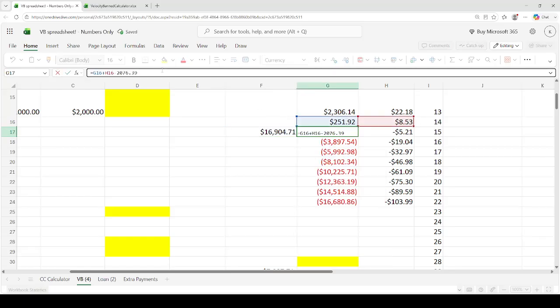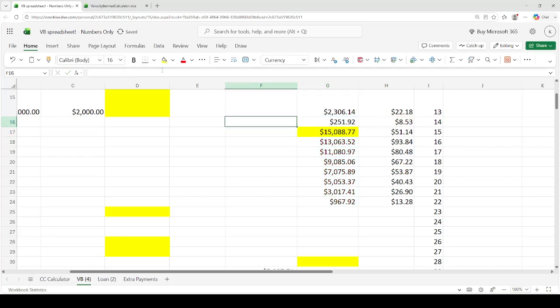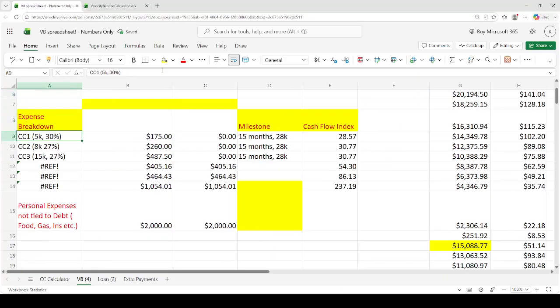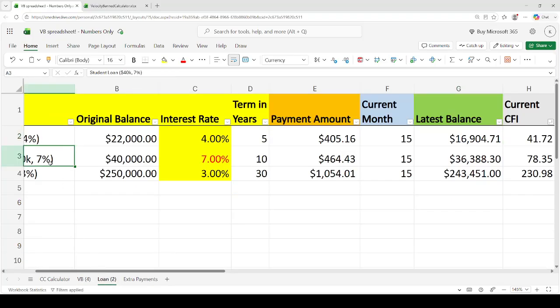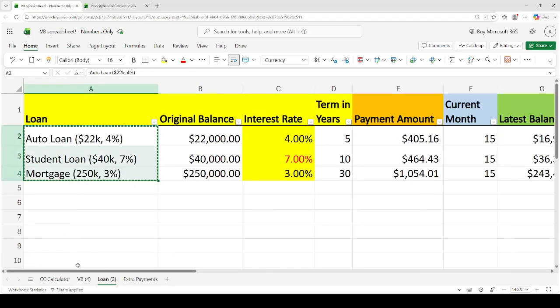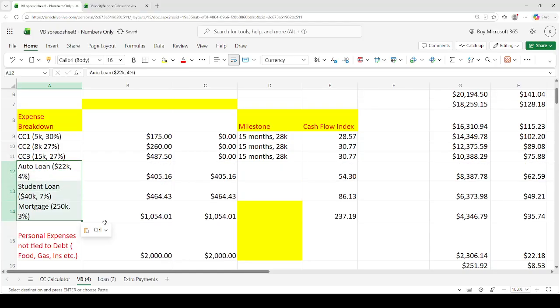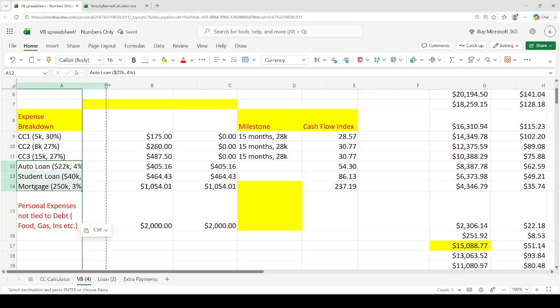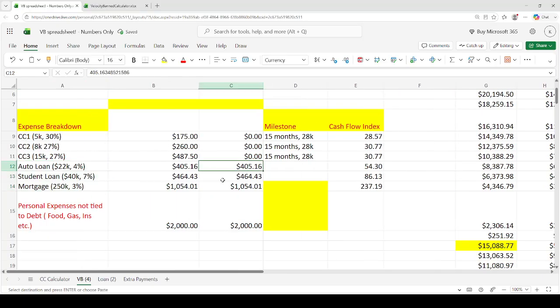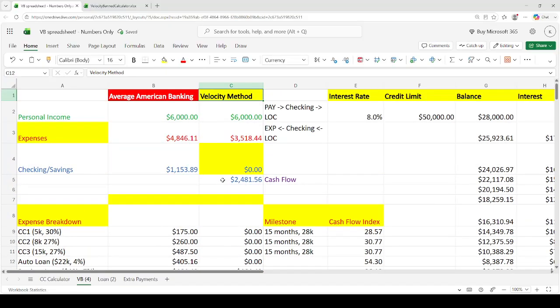And then this is going to be plus 16904.71. What happened here? Did I accidentally take away something? I think I must have taken away something. Let me just do this again. All right, so copy and paste. Okay, now this 405 goes to 0, and now our cash flow is almost 2,500.